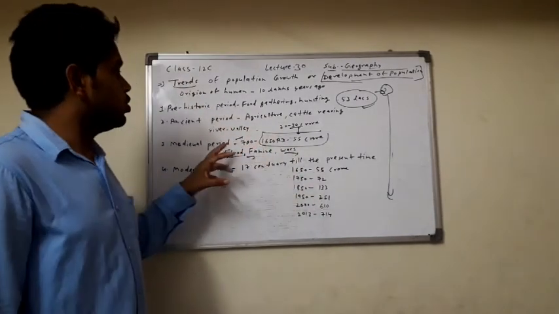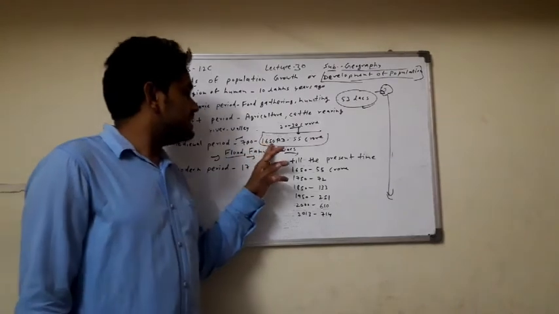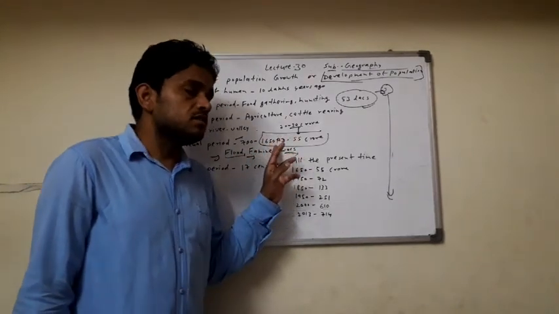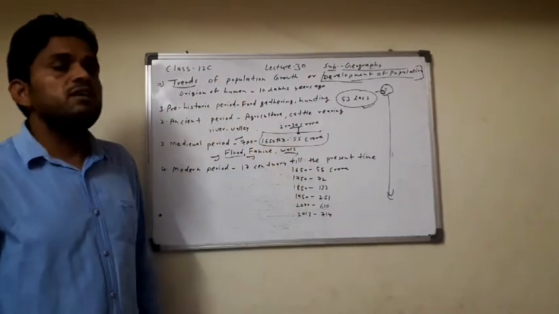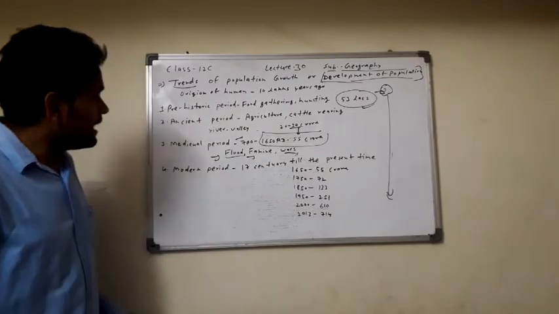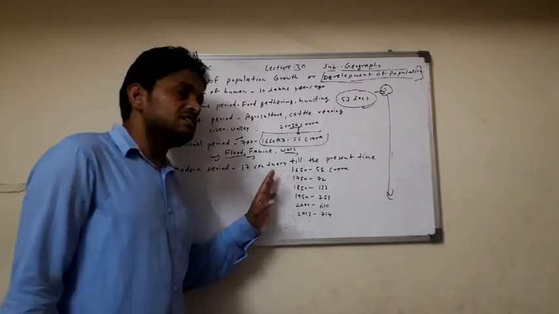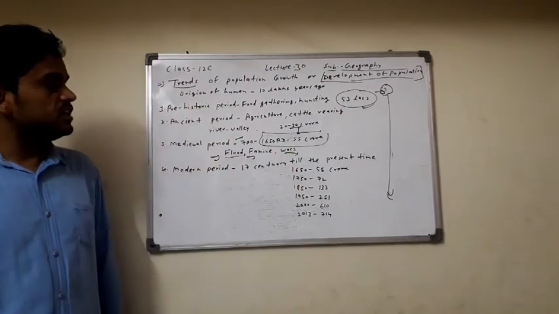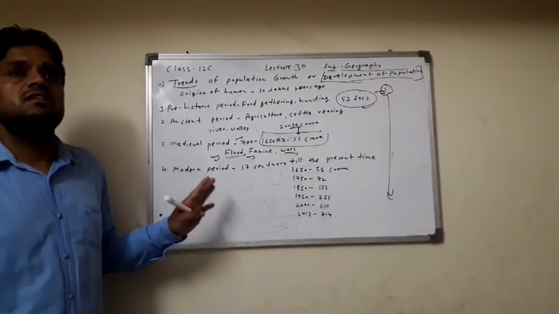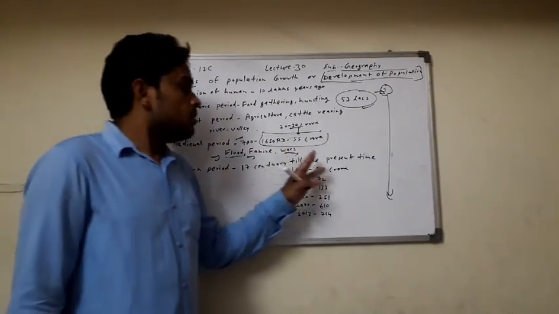The total population of the world in 1650 was 55 crore. Last is the modern period, from the 17th century till the present time.